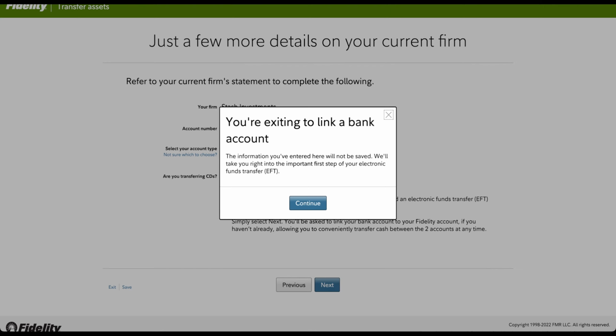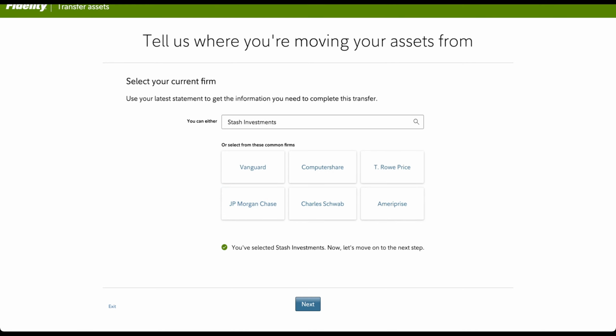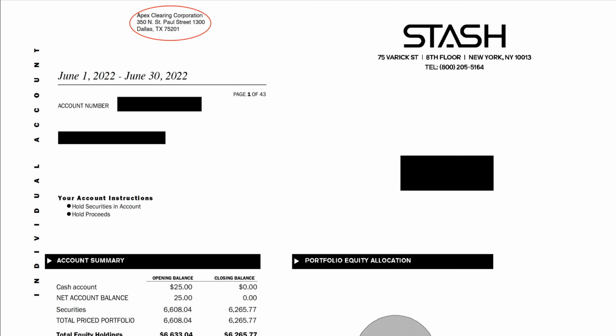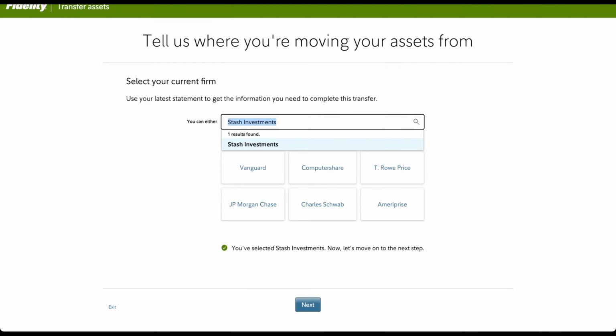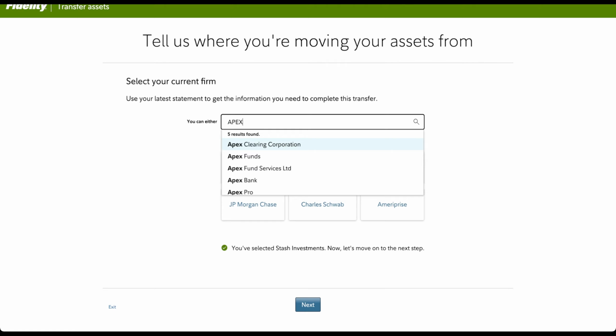You click on Next. This is one message which will confuse you, where it says you're exiting to link a bank account. Even this struck me as weird for some time. Why is it asking me to link a bank account when I started to transfer a brokerage account into Fidelity? That's where the mistake is. Basically, here you should not give Stash Investments. If you look at your statement, you will see that Stash is just like a front-end dealer, but the one actually owning and running your account is Apex Clearing Corporation. So you go back to the Fidelity page, click Give Apex, and you will see Apex Clearing Corporation here. Click on Next.